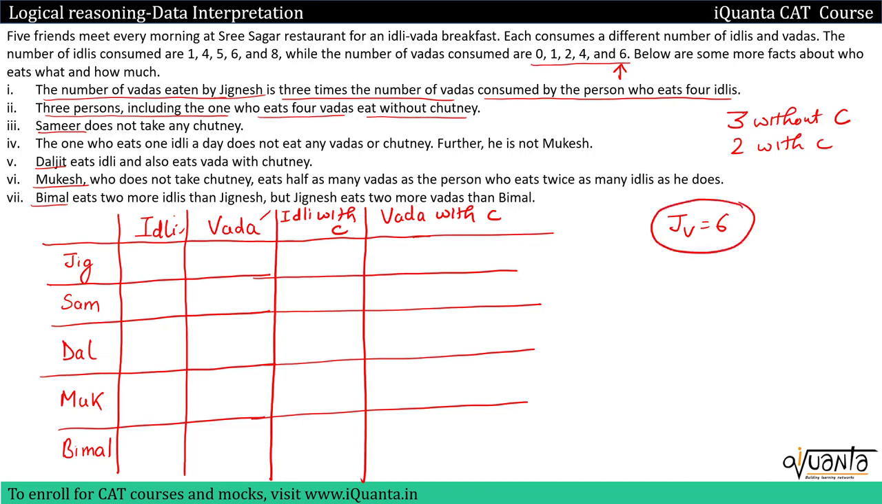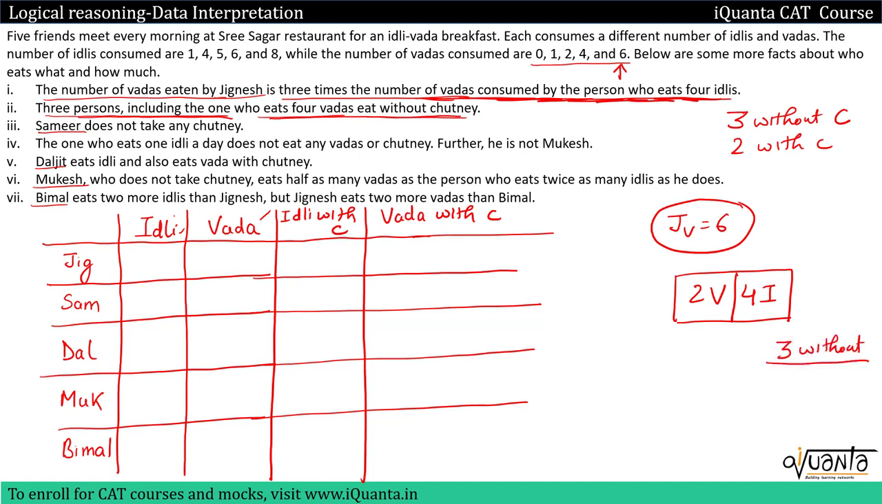Now we were given that 3 times the number of vadas consumed by the person who eats 4 idlis. So if Jignesh is eating 6 vadas, that person will be eating 2 vadas, and that person will be eating 4 idlis. So there is such a person, but we do not know who he is. Let's go to the next clue. 3 persons including the one who eats 4 vadas eat without chutney. So we have 3 who are eating without chutney. Among them we have one person who eats 4 vadas. So if I get a person with 4 vadas, then he'll be eating without chutney.